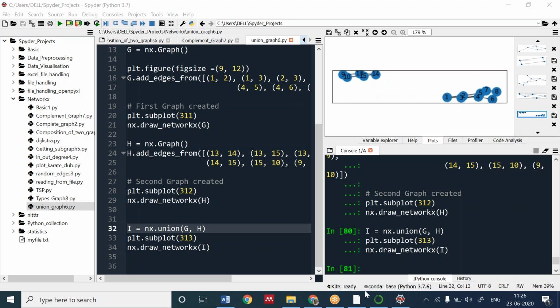Now moving on to the further steps. Composition. Okay. What does the composition do? It will result in a single graph with two connected components. We will see how composition works. Running this.